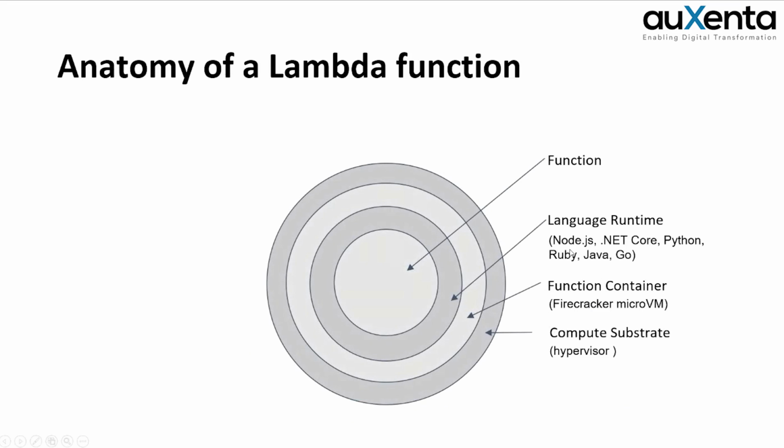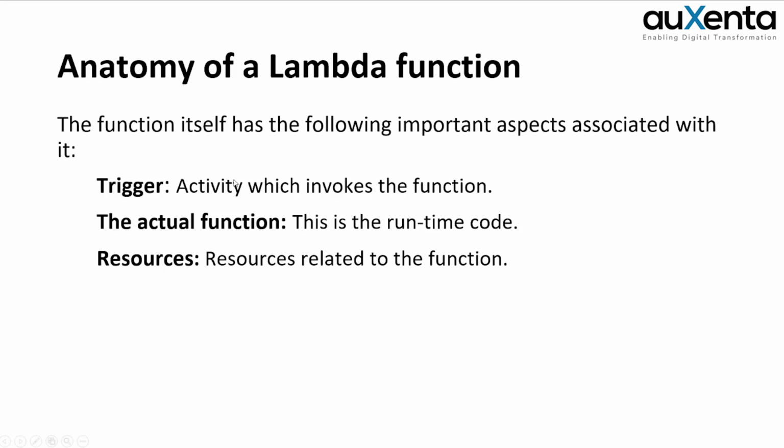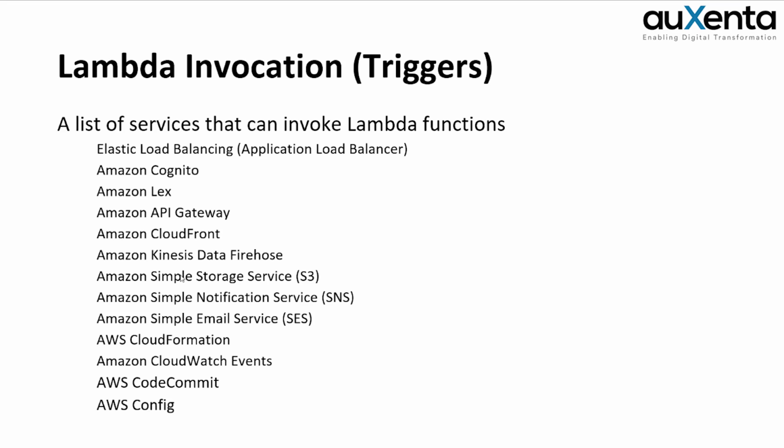Here we have discussed that Lambda is running on Firecracker micro VMs and it supports multiple language runtimes. Then we have discussed about the triggers. That means these are the main aspects of the Lambda. We have a trigger, which activates the function, and the actual function and the resources which are used to complete the function. And we have discussed about some of the triggers here.